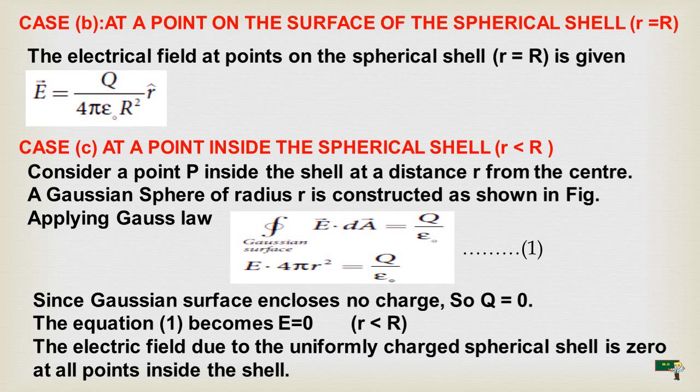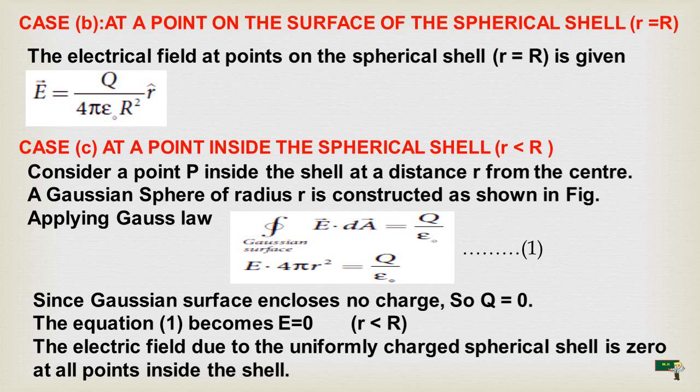That means we are moving deep into the surface. Consider that we are digging like a polar field, moving straight into the Earth's surface. Here also we consider that the spherical shell is moving inside. A Gaussian sphere of radius r is constructed as shown in the figure.